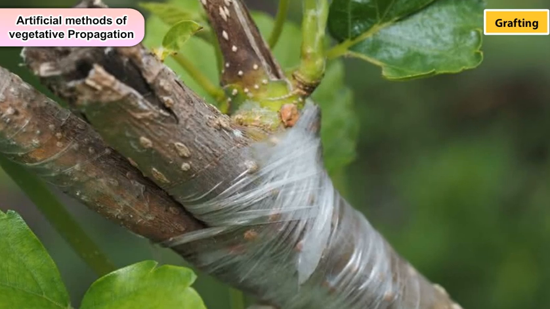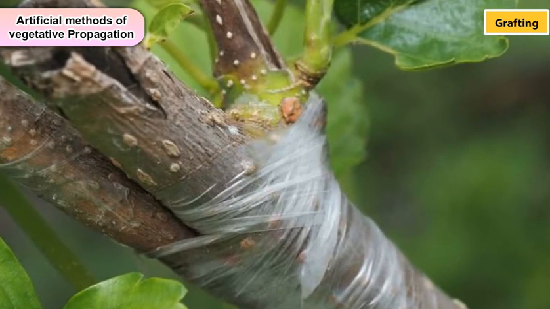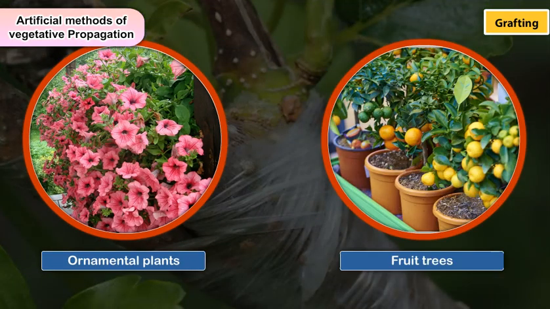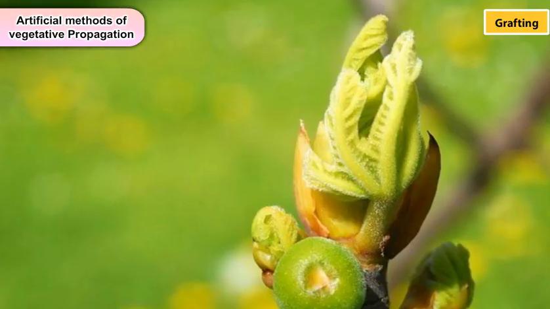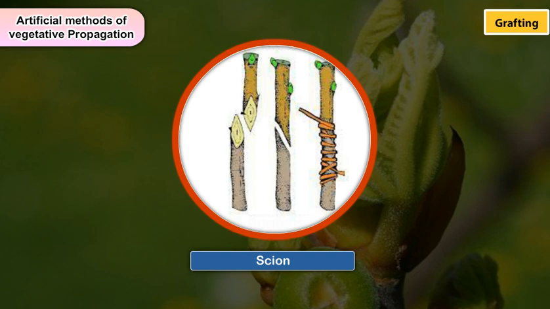Grafting. This is a common method used in horticulture to develop new varieties of ornamental plants and fruit trees. In this method, a bud or cutting with buds of one plant, called the scion, is kept over the cut stem of another plant, called the stock.